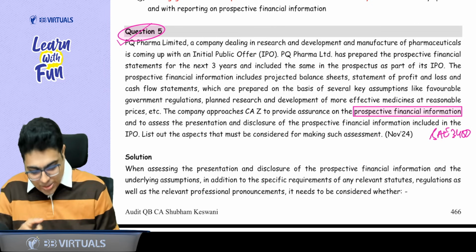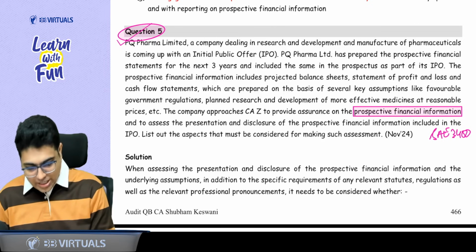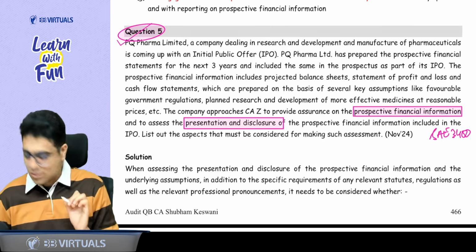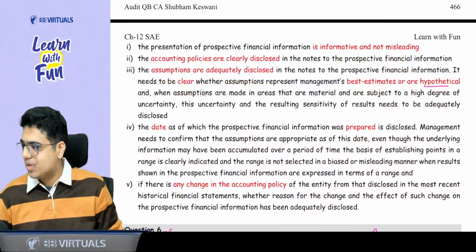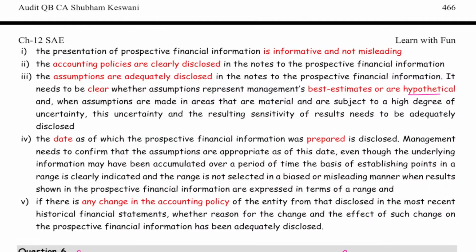Now in SAE 3400, which topic? We are focusing on presentation and disclosure. So A, B, C, D, E points again you will find here. A for accounting policy. B for best estimate hypothetical assumptions should be disclosed. C for change in accounting policy. D for date, and E for it is not misleading.